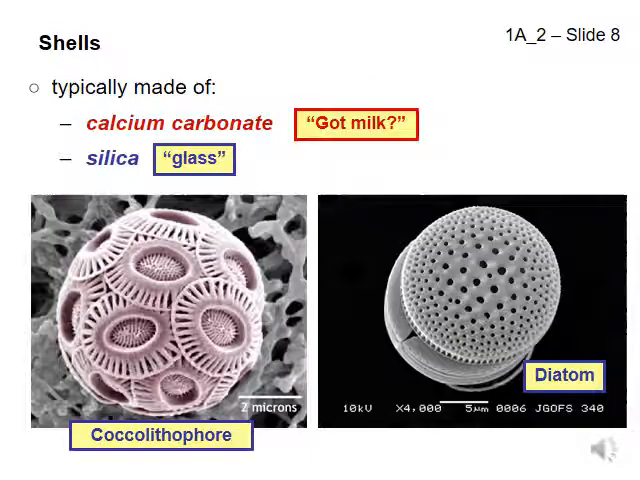Slide 8. Shells. Both phytoplankton and zooplankton often have shells. Their shells are often made of calcium carbonate and silica. Pure calcium carbonate is white, like our bones which are also made of calcium. Silica has the same chemical composition as glass and is light-colored as well, so it can be hard to tell calcium carbonate and silica apart just by looking at them.